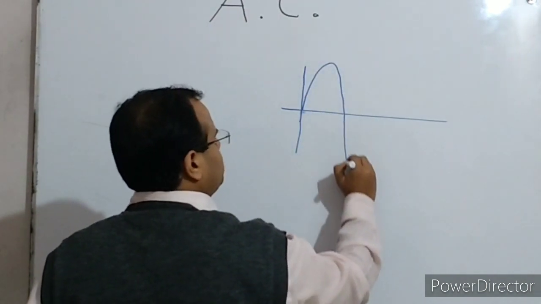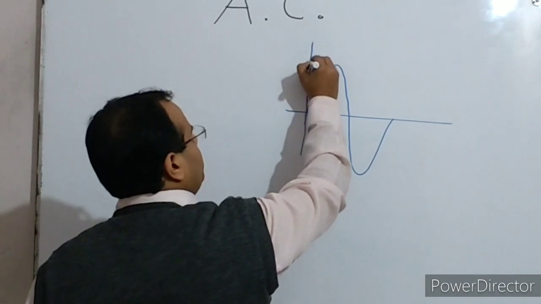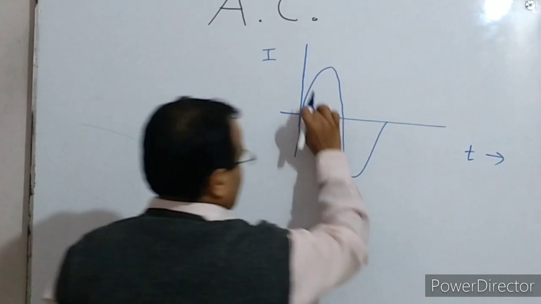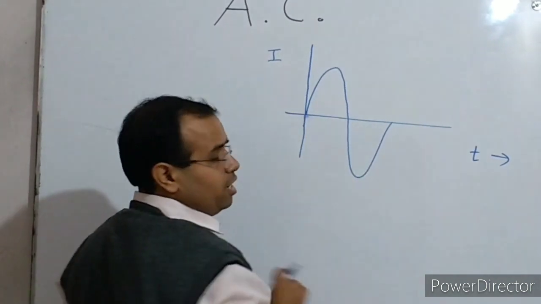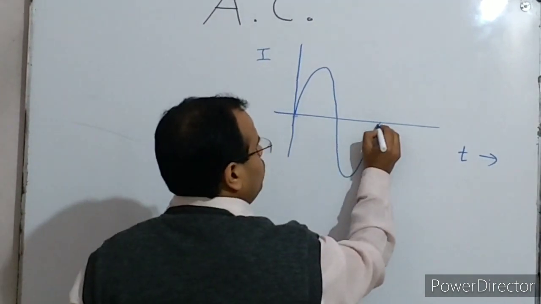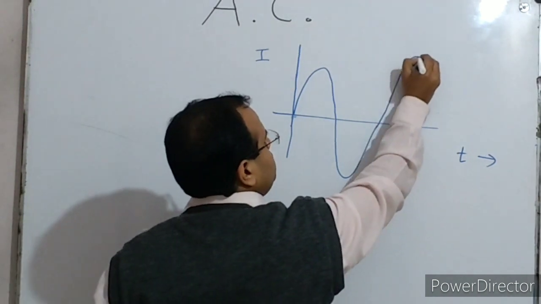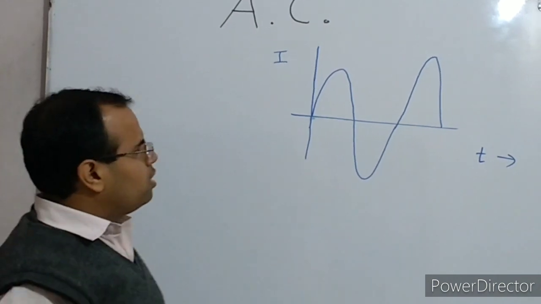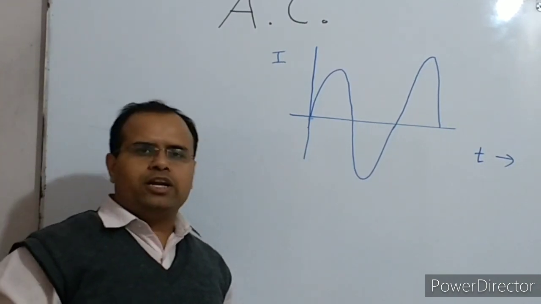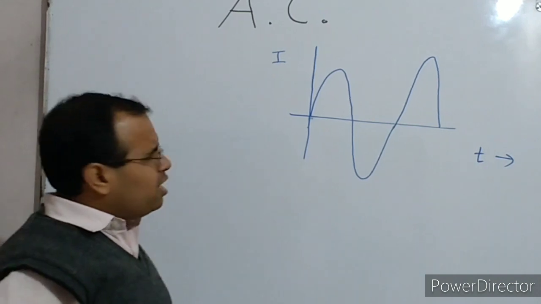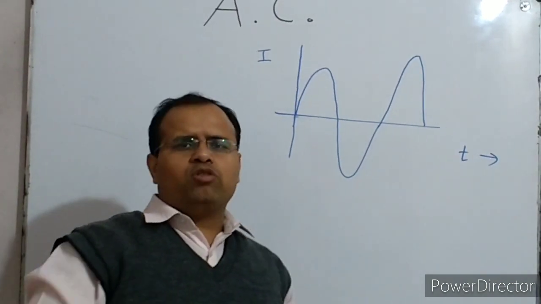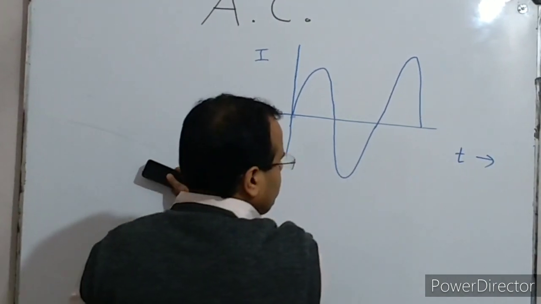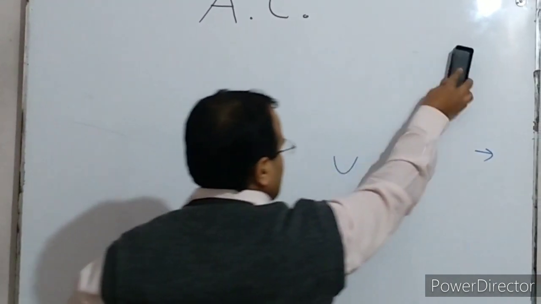You can see that its magnitude is varying, but not only its magnitude, the direction also varies, which was earlier positive, then it becomes negative. So such a current is said to be the alternating current. Alternating current is actually repetitive, periodic in nature, so it can be represented by periodic functions, either by sine or cosine.